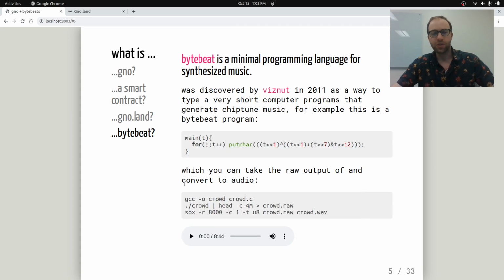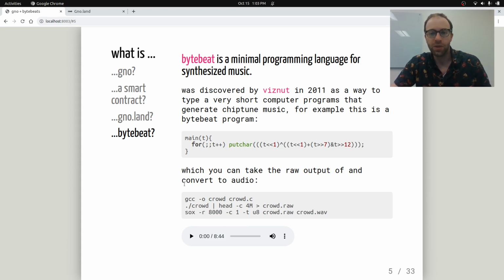We're going to generate a specific kind of audio called ByteBeat, which is a minimal programming language for synthesized music. It's discovered around 2011 by VizNet in the demo scene as a way to make very short computer programs that generate complex music.